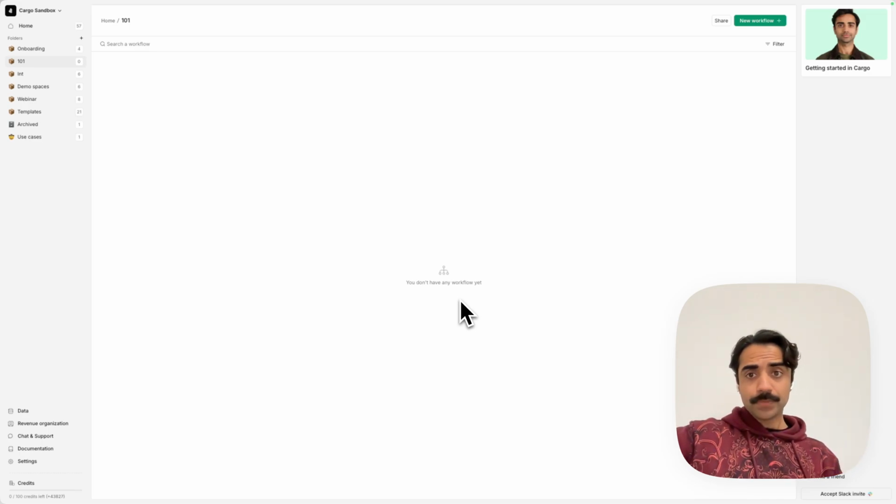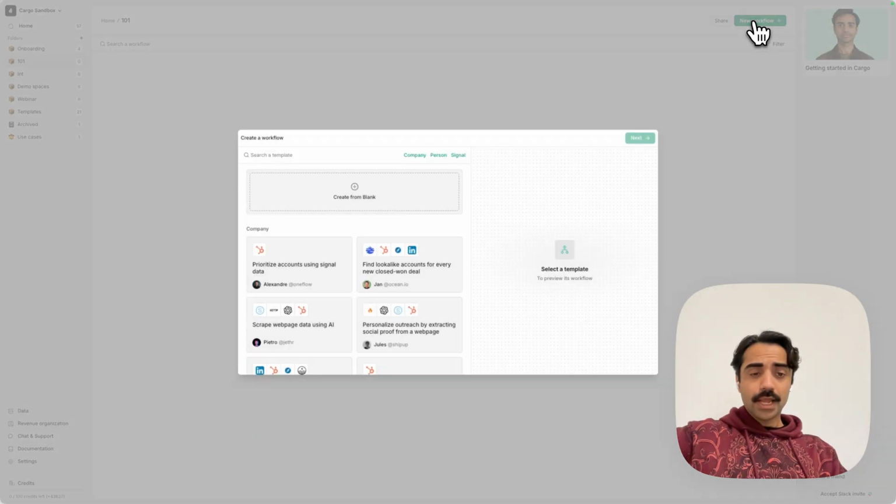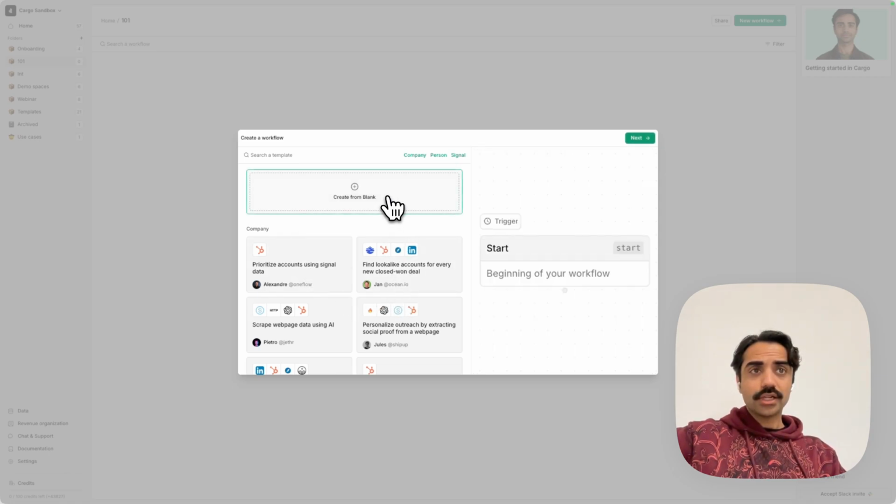So let's dive in. In front of us we have the main workflow home, and I can simply start a new workflow using this green button. Immediately I'm presented with the question: do I wish to start with a blank template or one of the template workflows built by one of our community members? In this case, let's start from scratch.